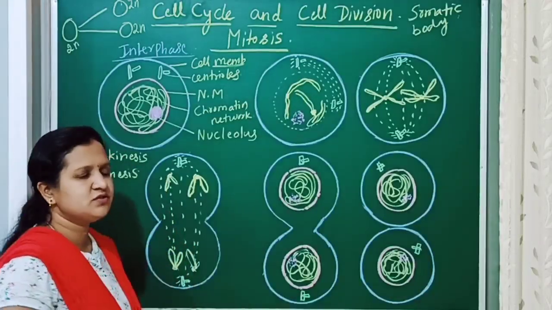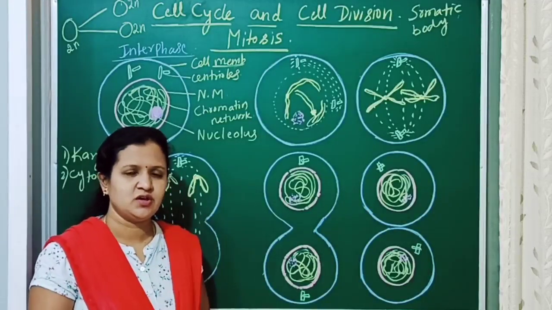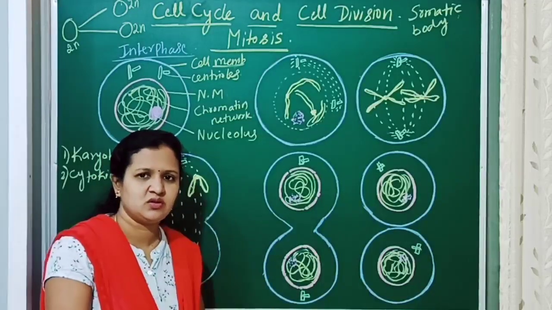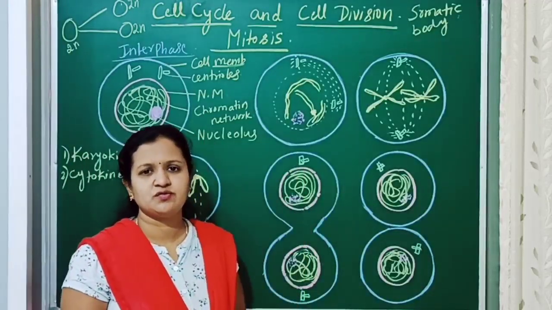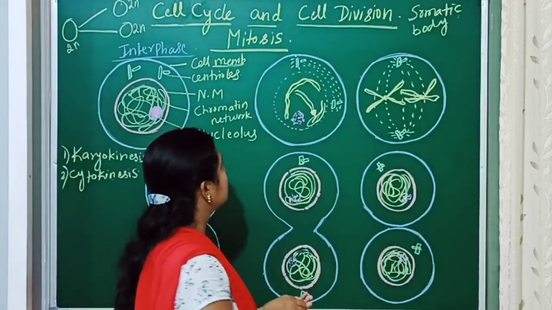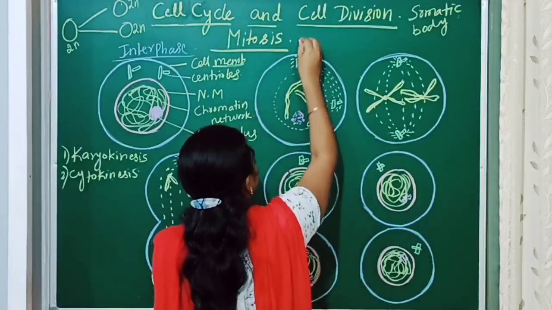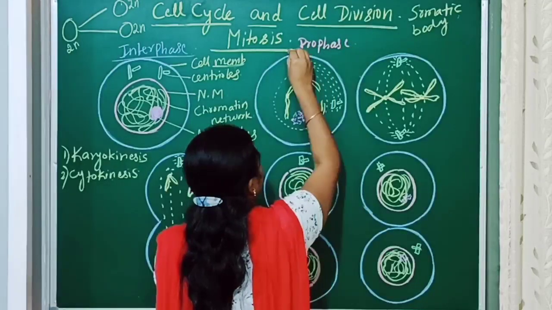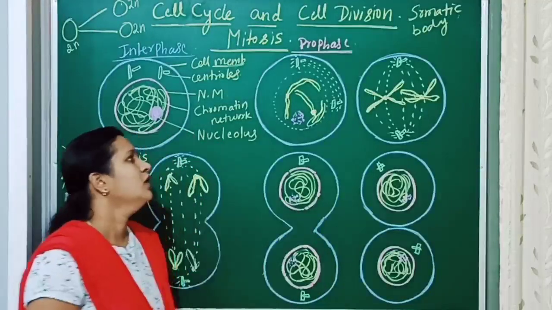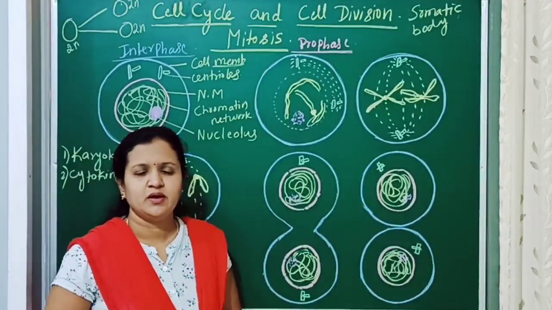After the interphase, that is after the G1, S and G2 phases, the cell will enter into the prophase. This is the first stage of mitosis, the prophase. So what changes will occur? Let us see in detail.